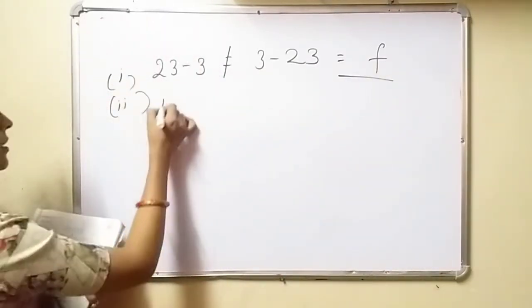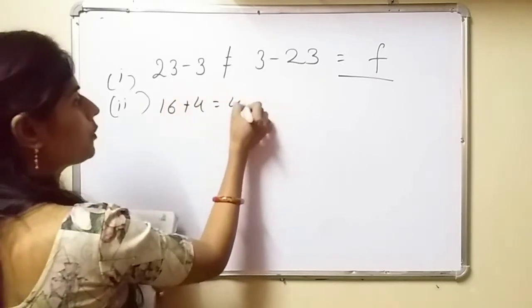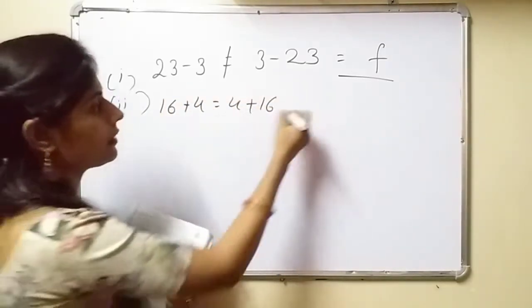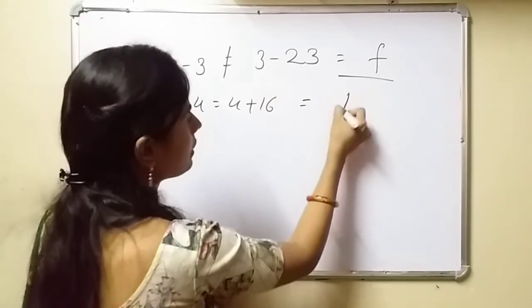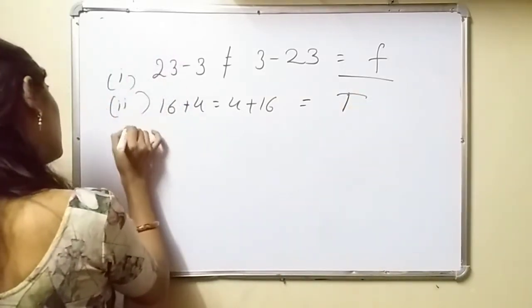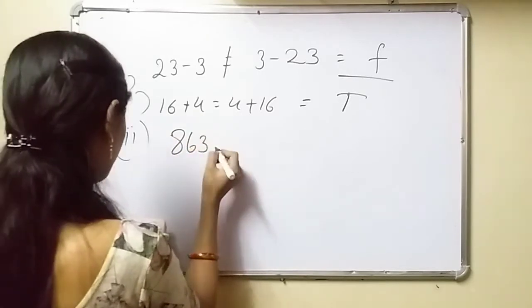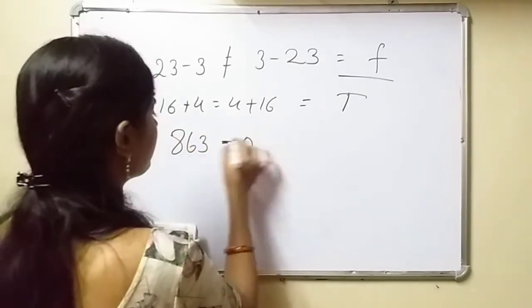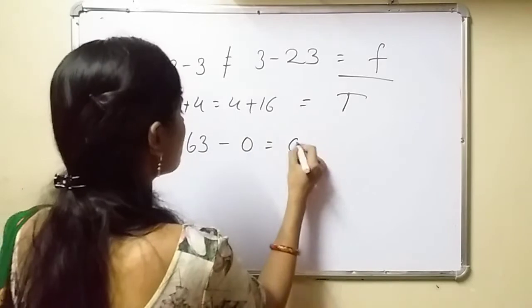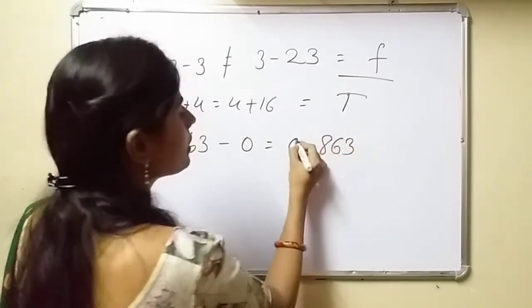Second, 16 plus 4 is equal to 4 plus 16. In addition, it is possible, so its answer is true. Third, 863 minus 0 is equal to 0 minus 863. Is it possible?